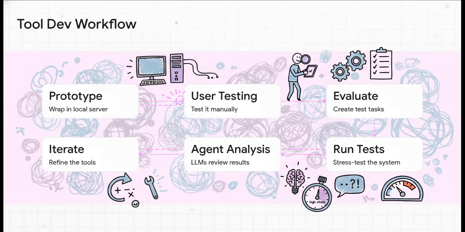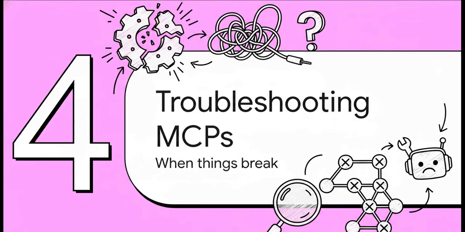Building these tools isn't a one-and-done deal. It's a loop. You want to follow this continuous development workflow. Start with a quick prototype, maybe wrap it in a local MCP server. Test it out yourself. Then create evaluation tasks, real-world prompts to really stress test the system. Run those tests. And here's my absolute favorite part. Use the agent itself to analyze the results. Just feed the transcripts back to the LLM and ask, hey, where did you get confused here? Then, iterate and improve.